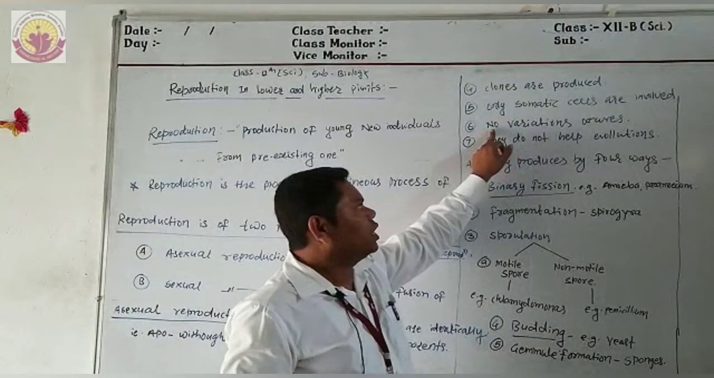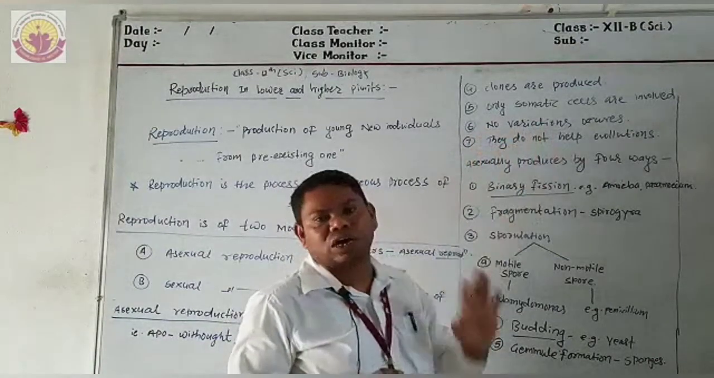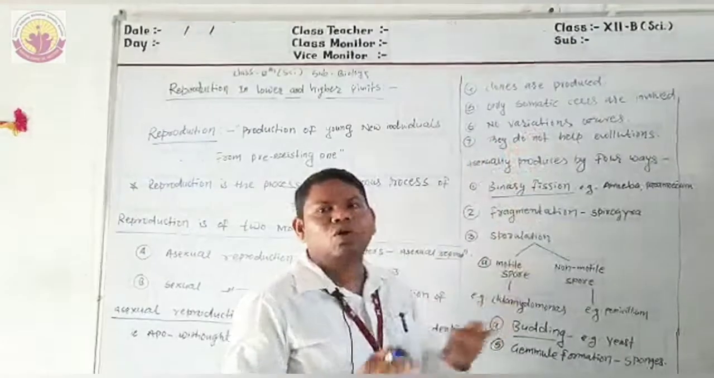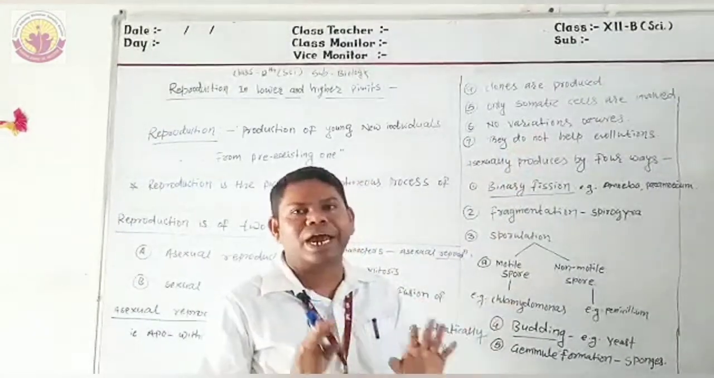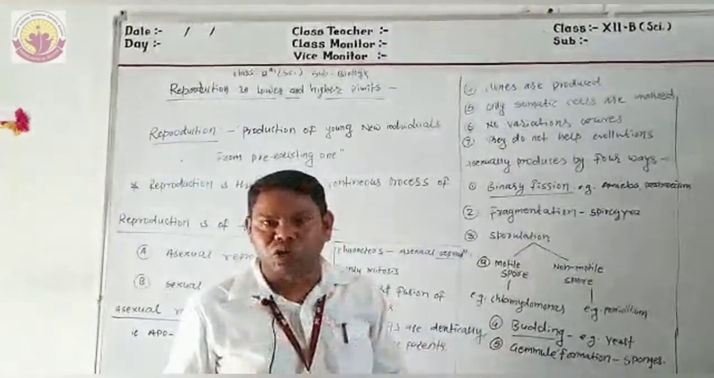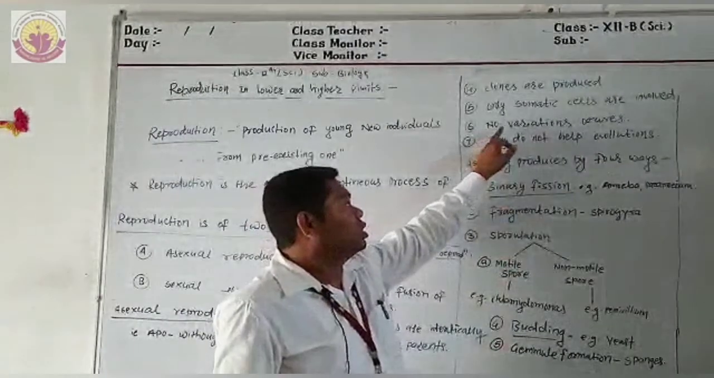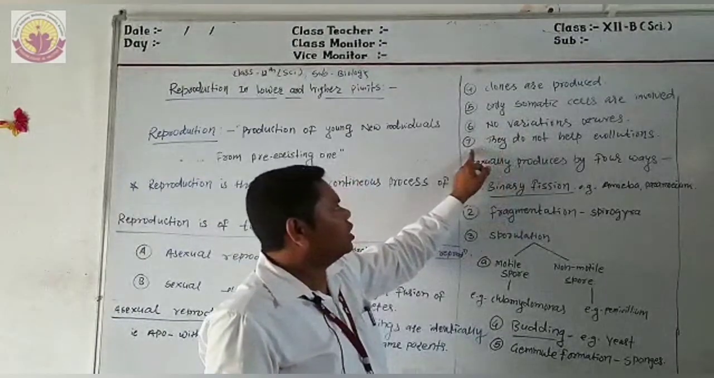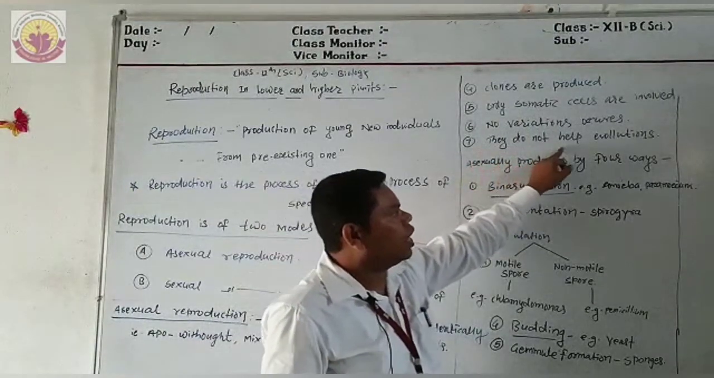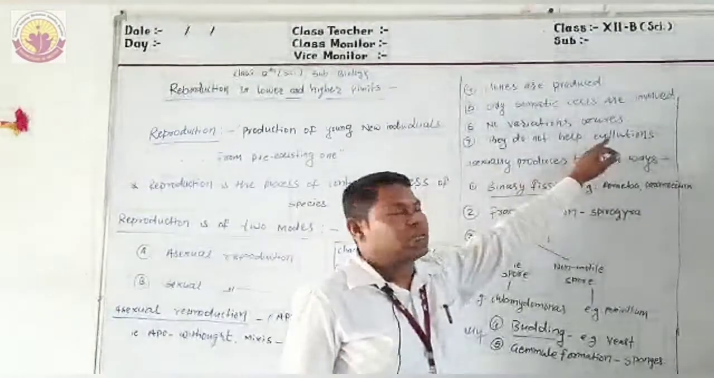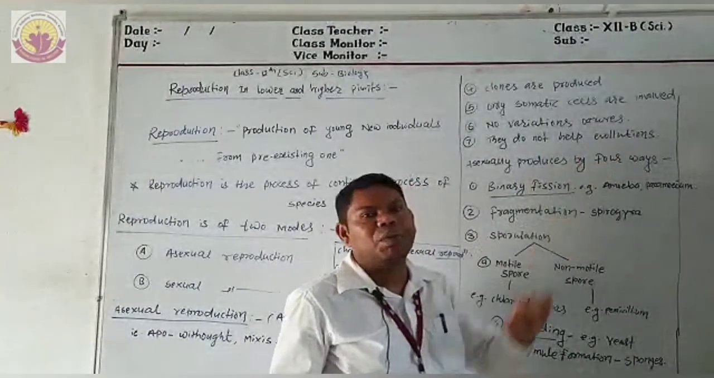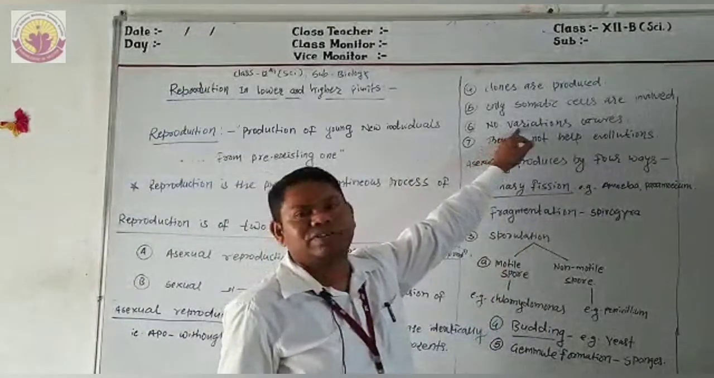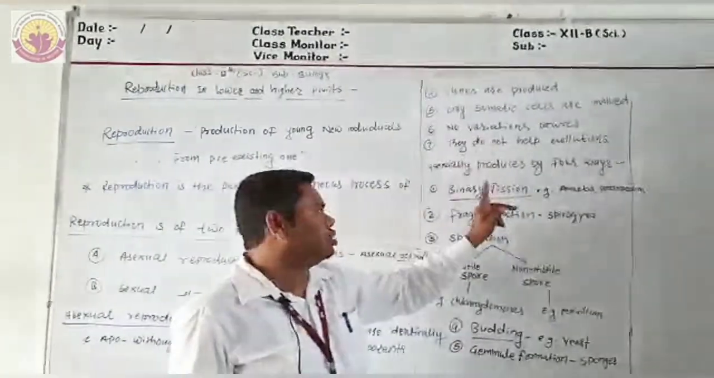Then the next point is that no variations occur. Why does variation not occur here? Because there is no fusion of gametes, male and female gametes do not fuse together, that's why no variations occur in this process. Then the next point is they do not help in evolution. This process does not help in evolution, that's why variation does not occur in this process.